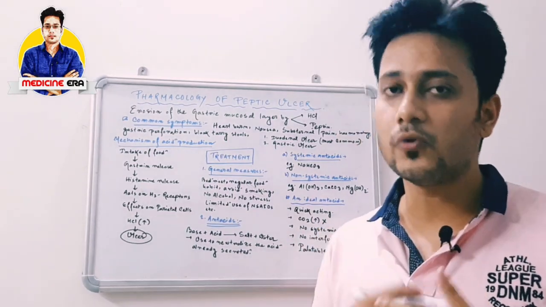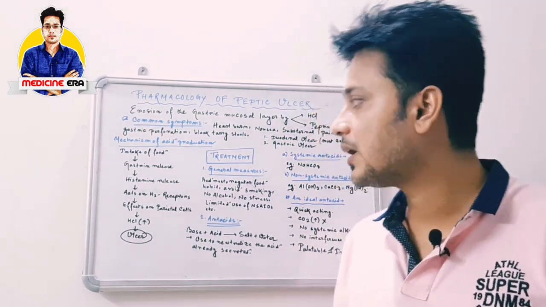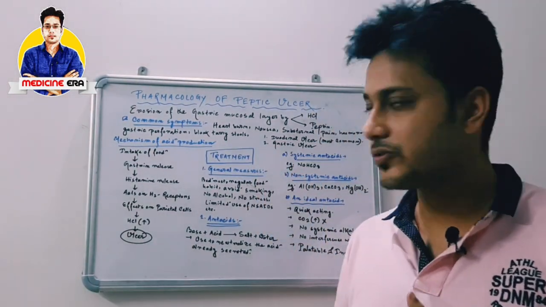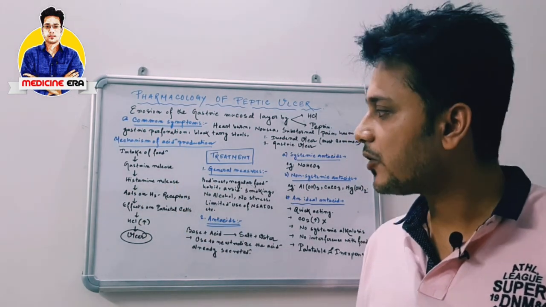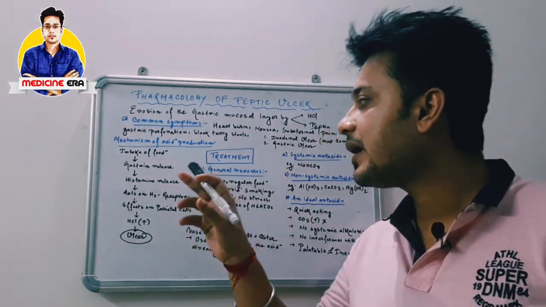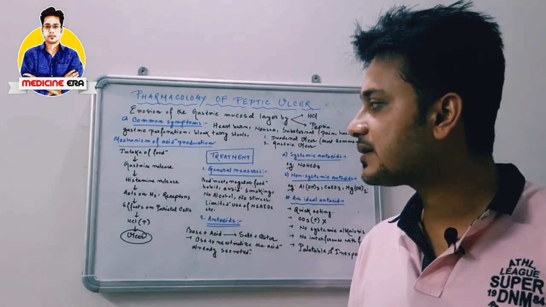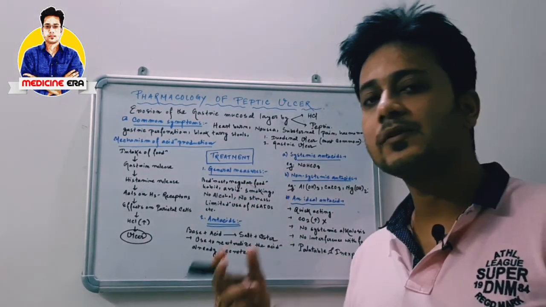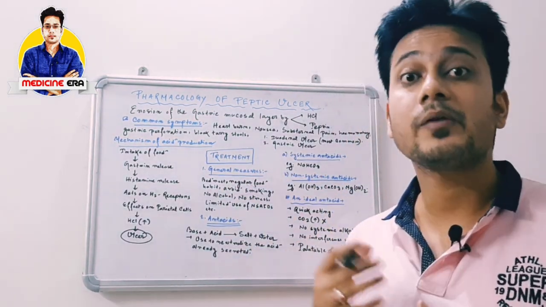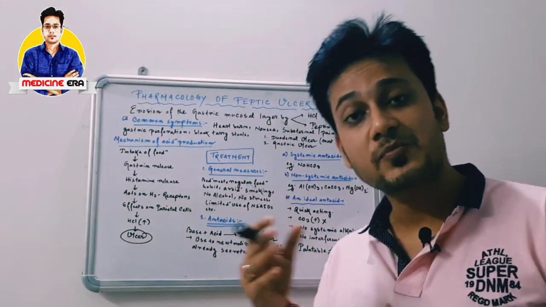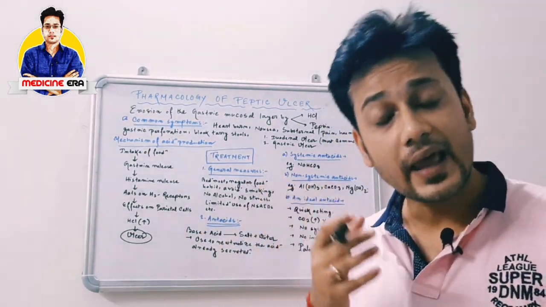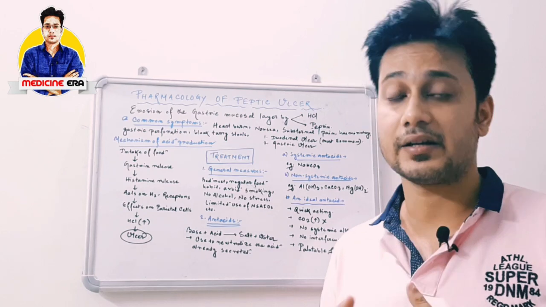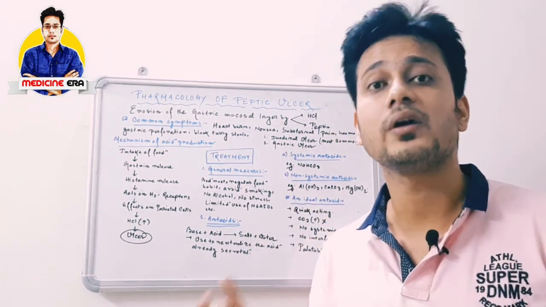When we take any food, the release of gastrin takes place. After the release of gastrin, histamine is released. That histamine acts on the H2 receptors, and these H2 receptors are responsible for the activation of the parietal cells. These parietal cells are responsible for the secretion of HCl, and that excess of HCl, or hydrochloric acid, secretion leads to peptic ulcer.